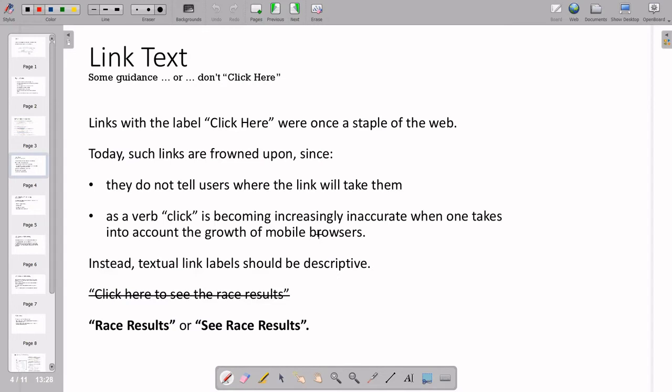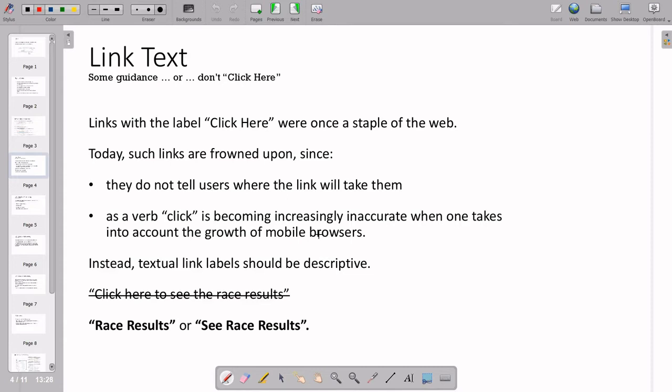And one more thing: generally, people are writing "click here" in the label. Whenever they write "click here" and then some text, that is not a good way, because a link means somebody should click on that link itself.